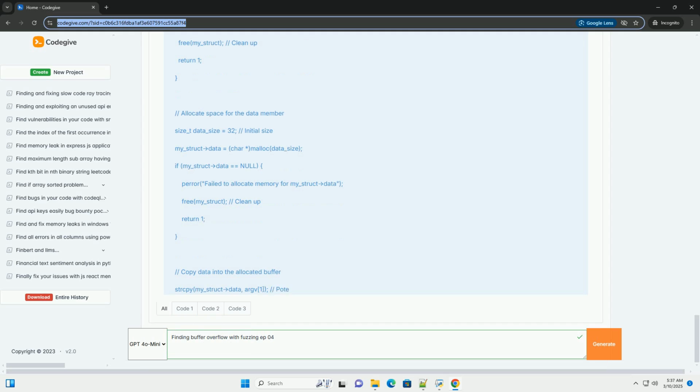Conclusion: fuzzing is a powerful technique for finding buffer overflows and other vulnerabilities. By understanding the fundamentals of fuzzing, crafting targeted fuzzers, analyzing crash dumps, and using instrumentation techniques, you can significantly improve the security of your software. Remember that fuzzing is an ongoing process, and it's important to fuzz regularly to keep your software secure. This tutorial provided more advanced techniques that can be used on top of the content of the 3 prior episodes. Good luck.